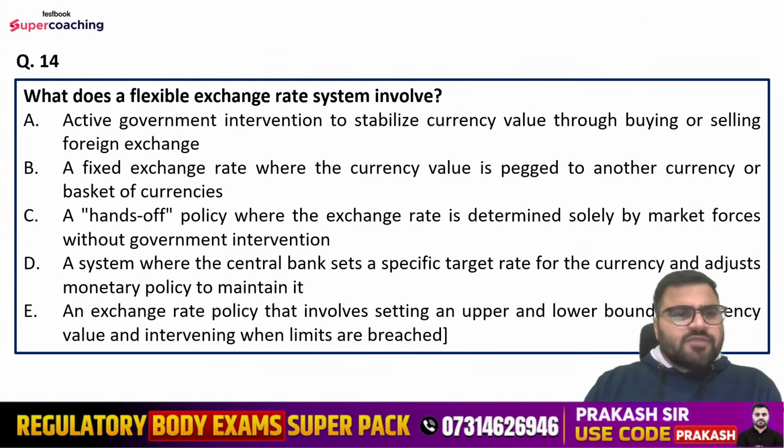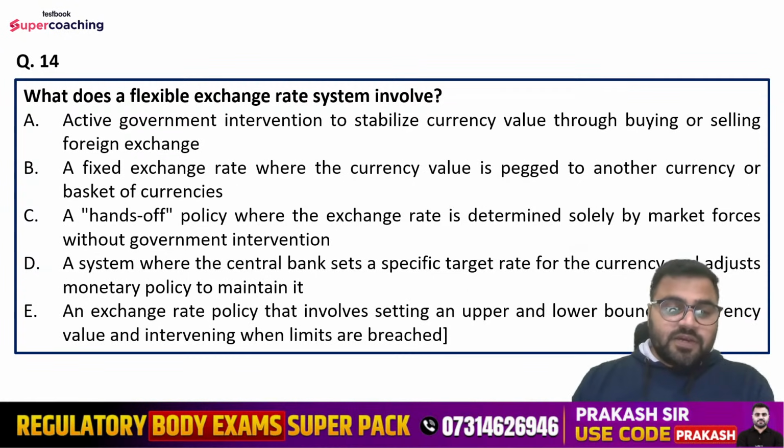Question number 14th is, what does a flexible exchange rate system involve? Options are active government intervention to stabilize currency value through buying or selling the foreign exchange, a fixed exchange rate where the currency value is pegged to another currency or basket of currencies, a hands-off policy where the exchange rate is determined solely by the market forces without government interference, a system where the central bank sets a specific target rate for the currency and adjusts monetary policy to maintain it, and an exchange rate policy that involves setting an upper and lower bound for currency value and intervening when limits are breached.